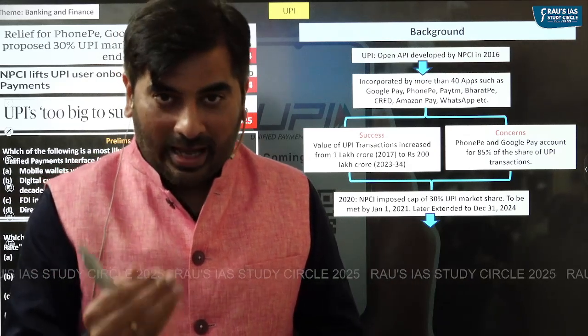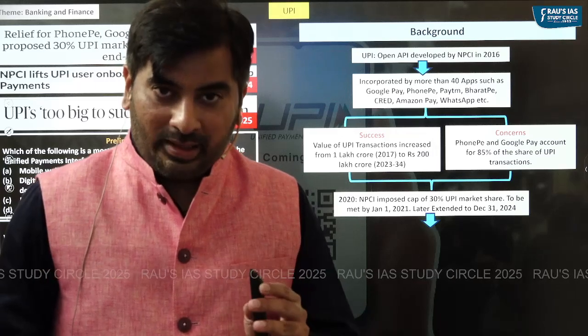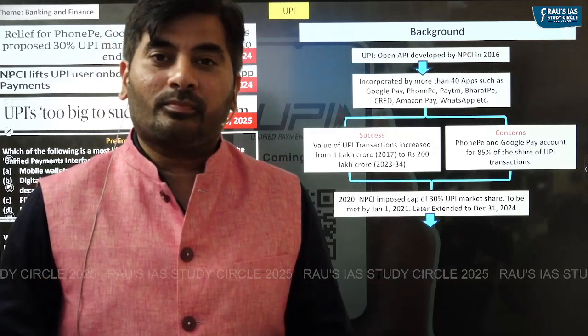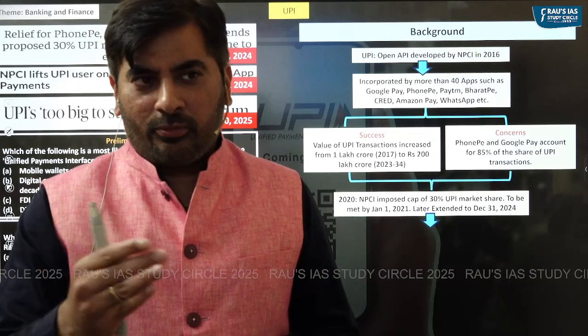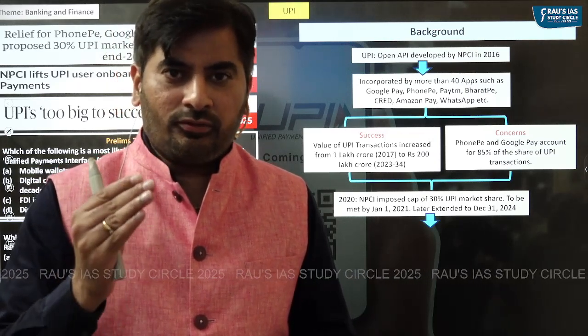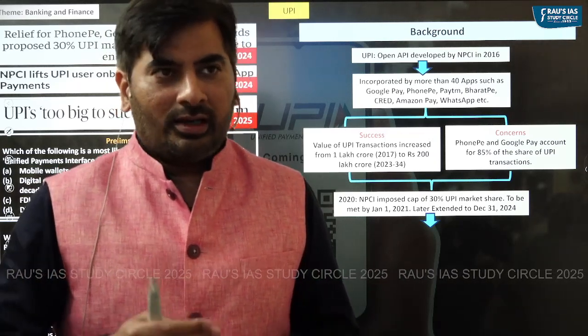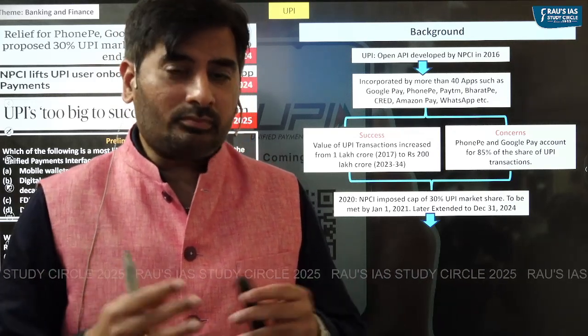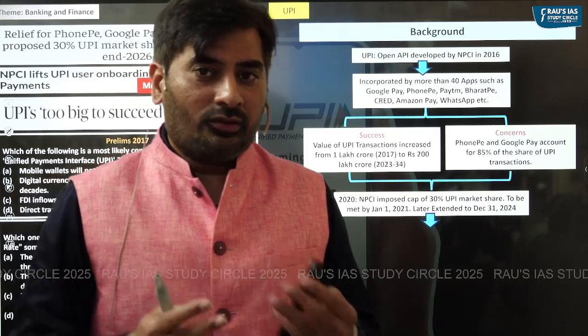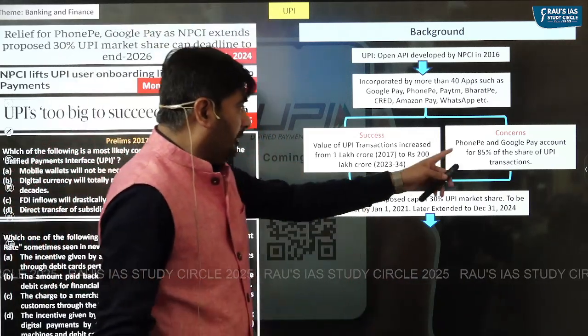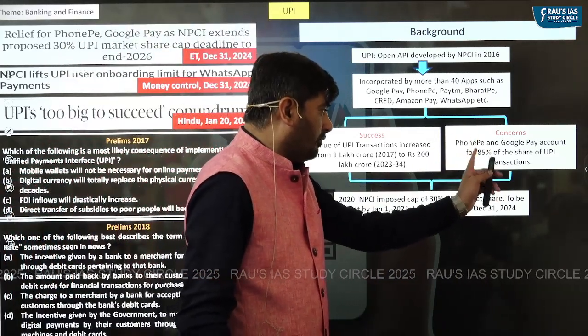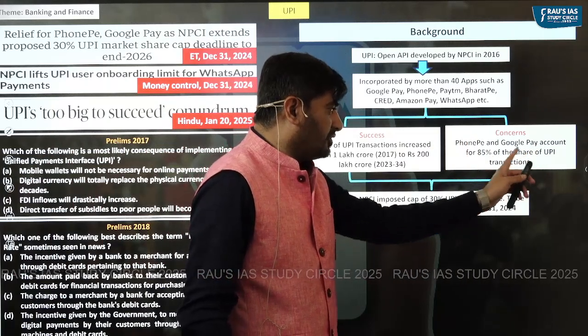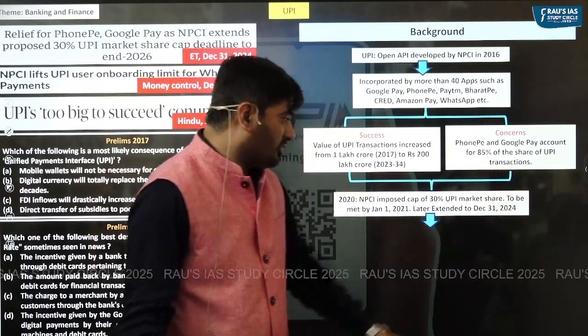These two apps are PhonePe and GPay. PhonePe commands approximately 50% of UPI transactions. GPay commands 35%. So Google Pay and PhonePe together account for 85% of the share of UPI transactions.